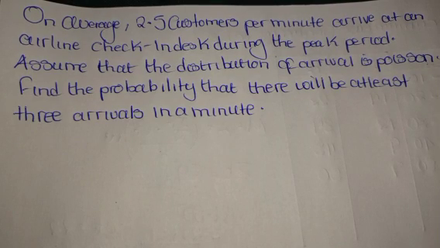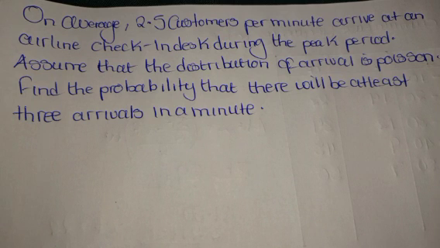Your host, Golden Zulu. So today we have one interesting question which I haven't put the title. So I want us to read together to come up with where this question basically falls, but it is under probability. So this question is reading to say, on average, 2.5 customers per minute arrive at an airline check-in desk during the peak period. Assume that the distribution of arrival is Poisson. Find the probability that there will be at least 3 arrivals in a minute.